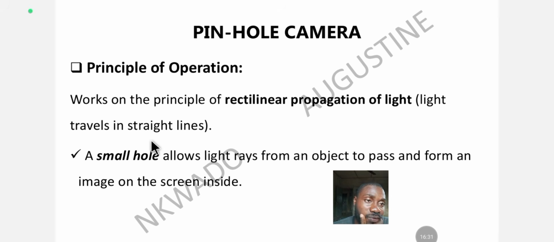Remember, an inverted image is formed in a pinhole camera, an upside down image. A small hole allows light rays from an object to pass and form an image on the screen. Because of that small hole, light passes, and you know that when light passes through a small hole, what does it do according to the properties of waves? It spreads. That's what is called diffraction. It spreads and is propagated in a straight line, and it casts an inverted image on the screen.